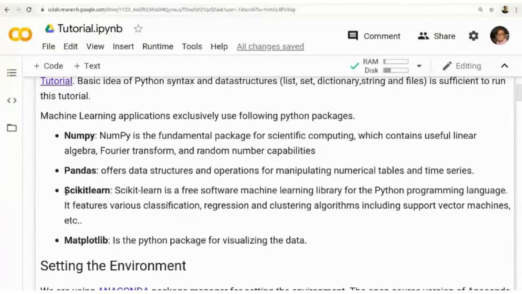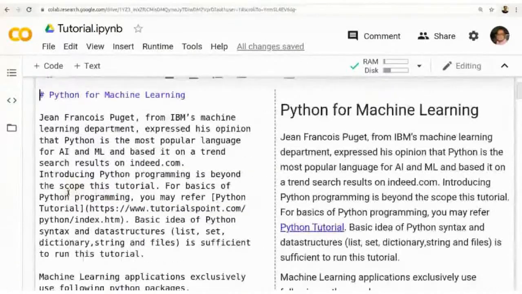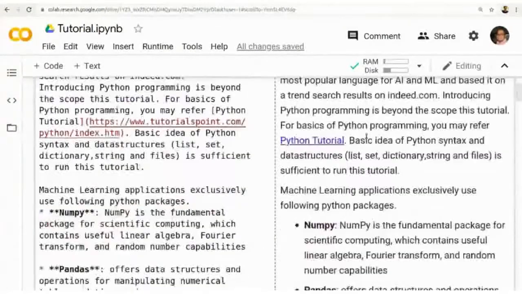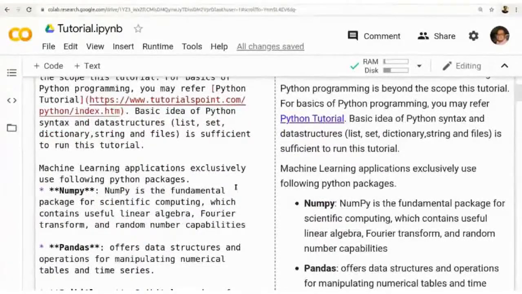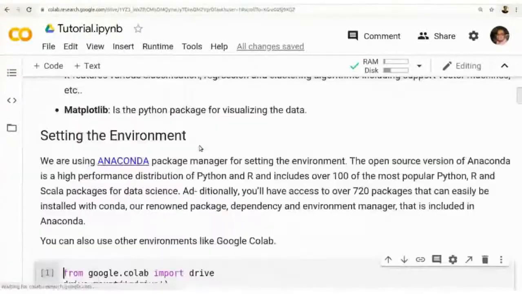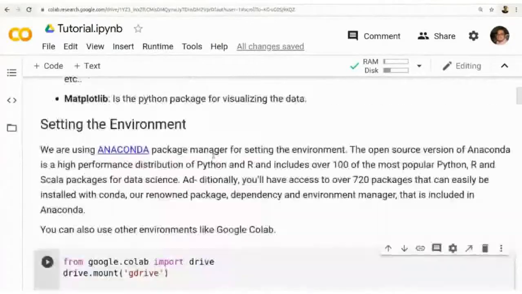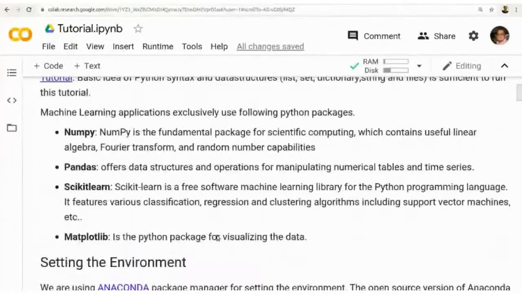Then the scikit-learn package, normally called sklearn, contains all the necessary packages required for machine learning, like various algorithms for classification, regression, clustering, and so on. And matplotlib is used for visualizing.